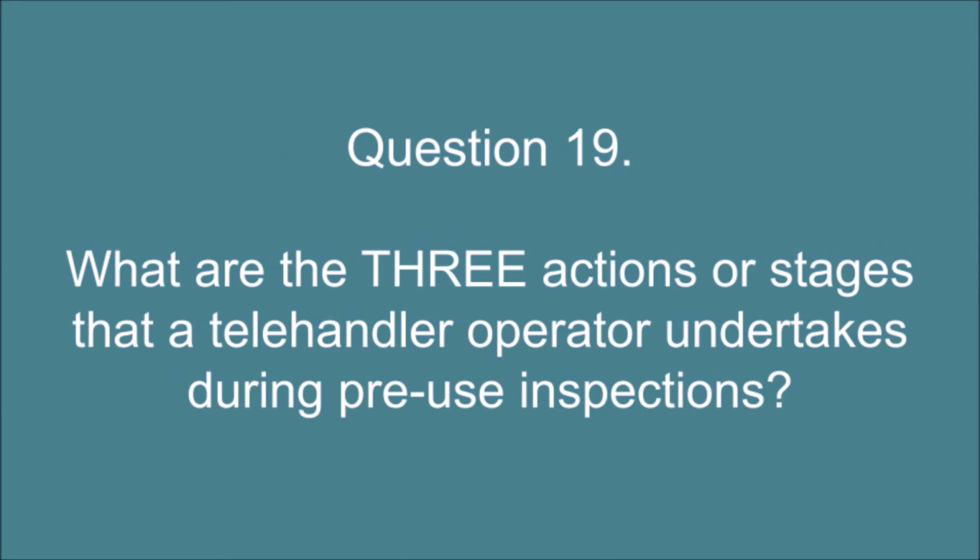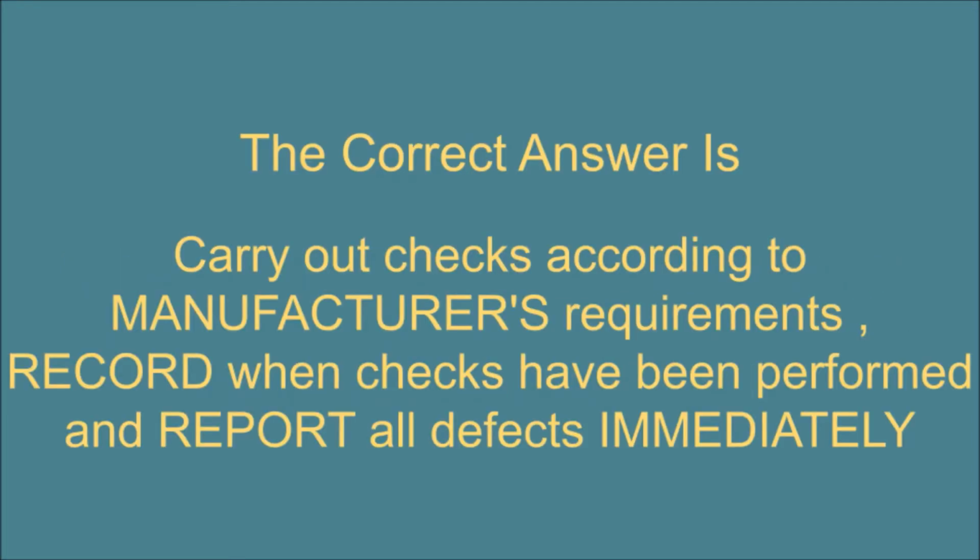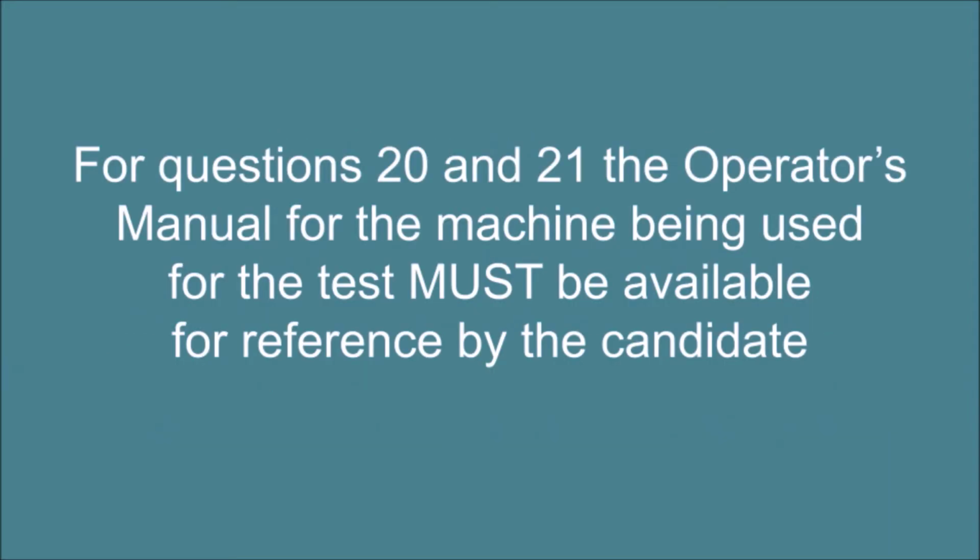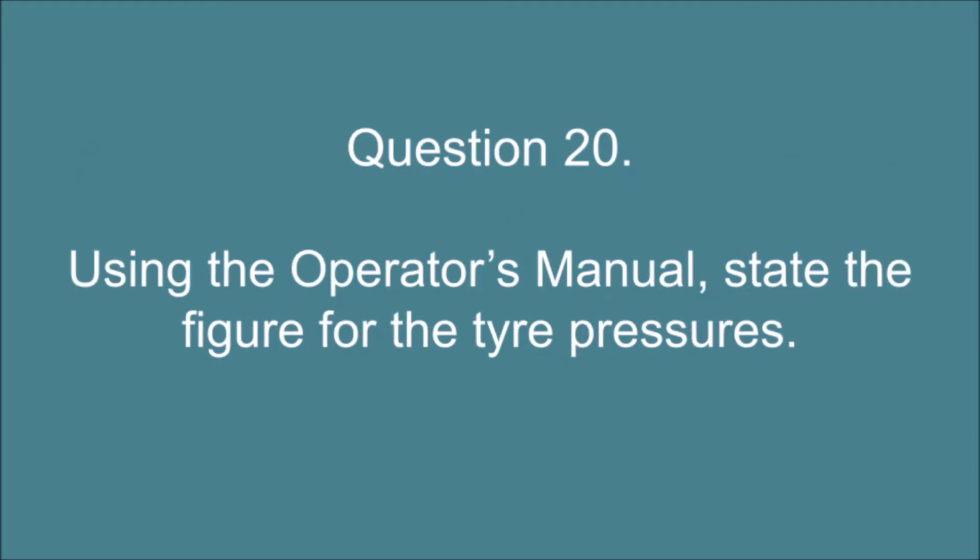Question 19. What are the 3 actions or stages that a telehandler operator undertakes during pre-use inspections? The correct answer is: carry out checks according to manufacturer's requirements, record when checks have been performed, and report all defects immediately. For questions 20 and 21, the operator's manual for the machine being used for the test must be available for reference by the candidate. Question 20. Using the operator's manual, state the figure for the tire pressures.